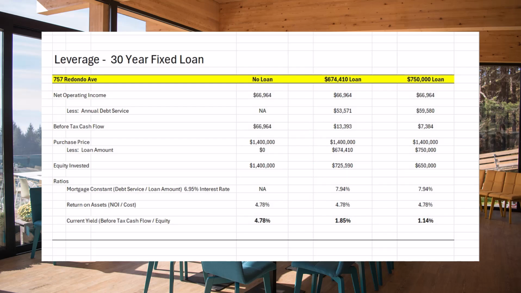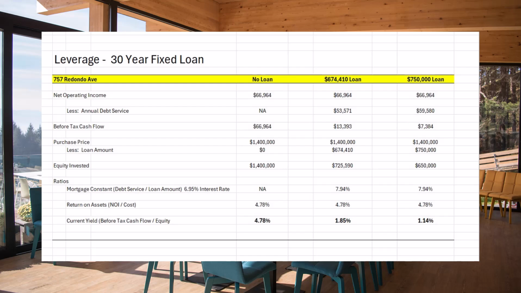Now we're doing a $750,000 loan. I don't think we're able to get that through the lender, but let's look through this. Net operating income doesn't change, $66,964. The debt service on this loan of $750,000 is $59,580, principal and interest, which leaves the difference between those two, a before tax cash flow of $7,384.